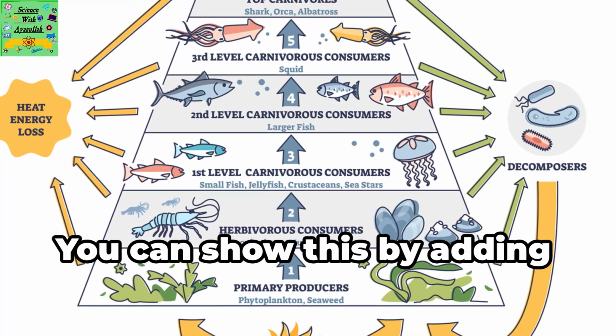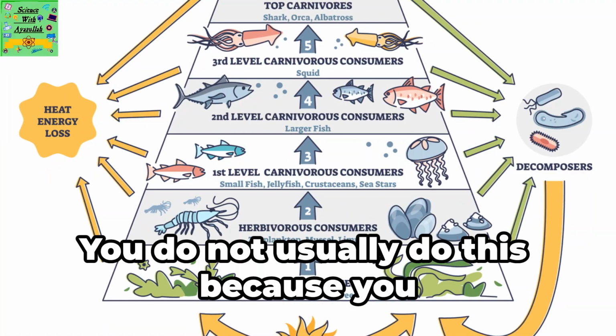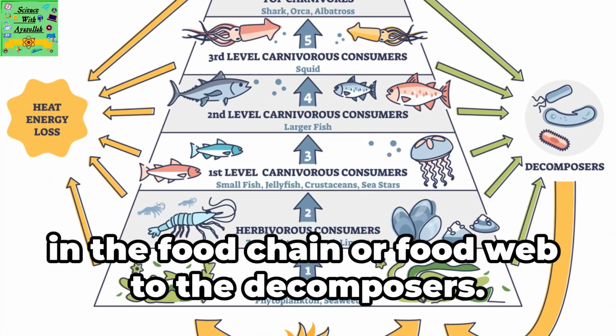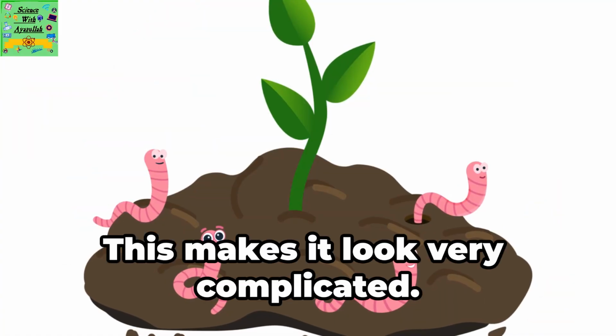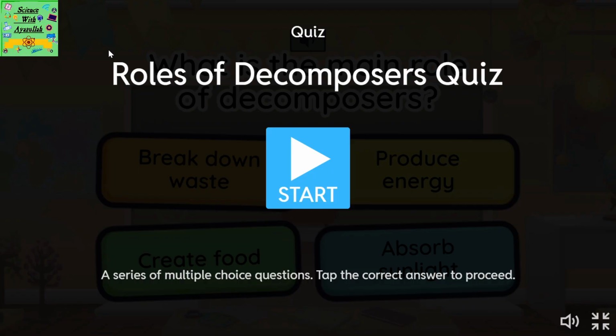You can show this by adding decomposers to food chains or food webs. You do not usually do this because you have to draw an arrow from every organism in the food chain or food web to the decomposers. This makes it look very complicated. The diagram shows a simple food web with decomposers added to it.